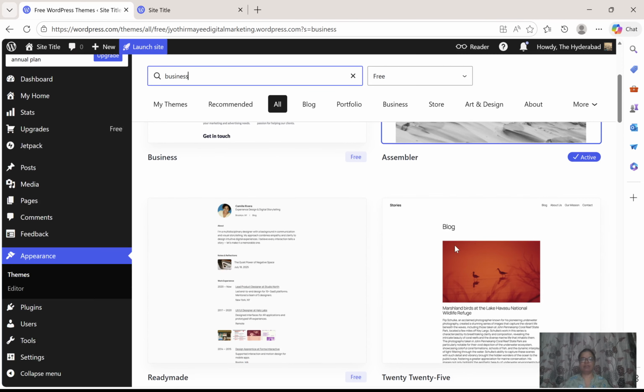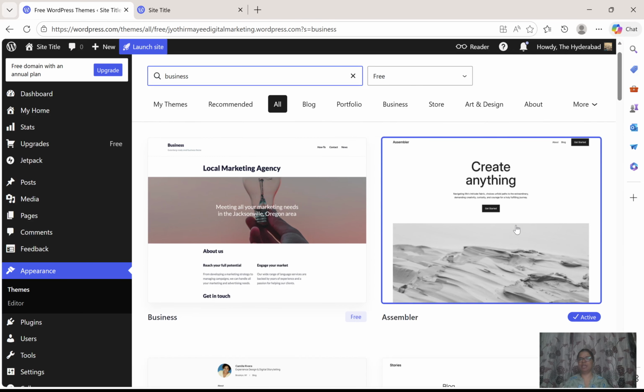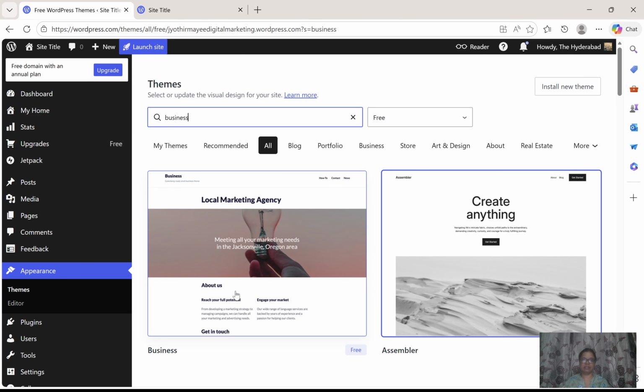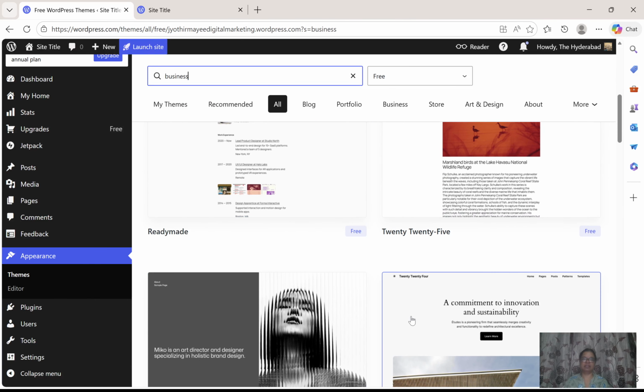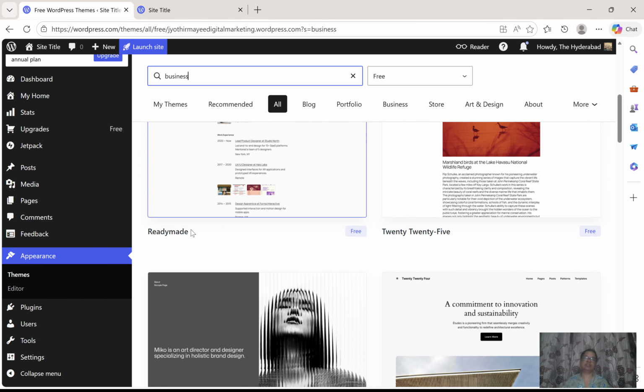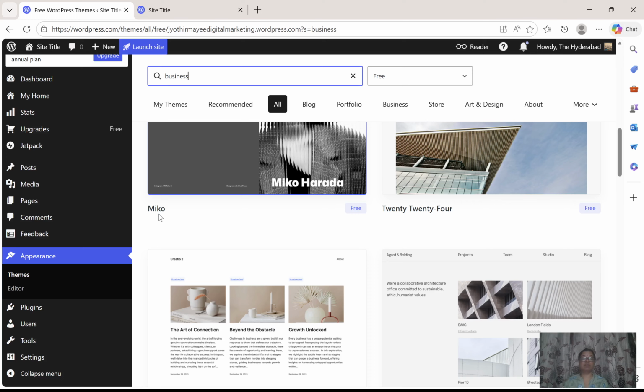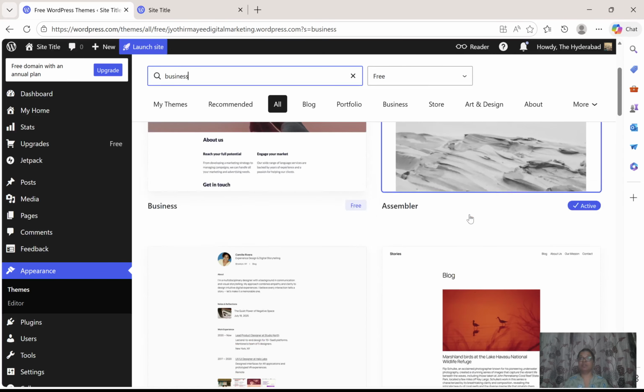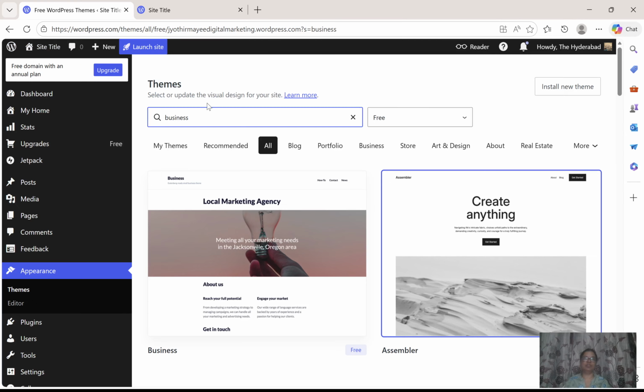Yeah, we have themes. Act 2. This is a theme, we already have this theme. We can use this theme. And this is another business theme. And this is ready-made, this is free. It is showing ready-made, the name of the theme is ready-made. The name of the theme is 2025. The name of the theme is Myco. And the name of this theme is 2024. So let me check for the portfolio themes.